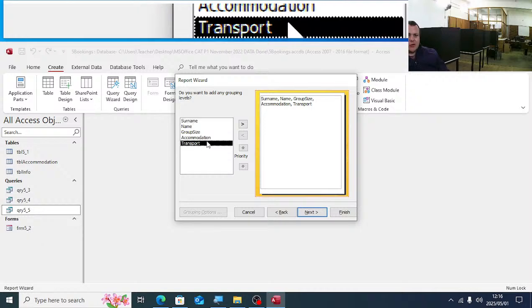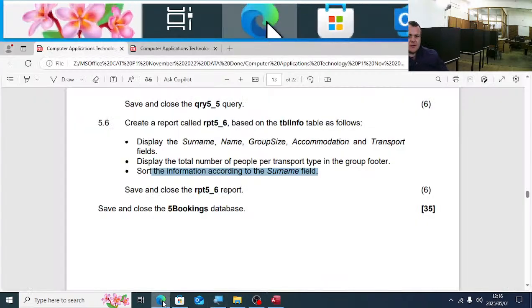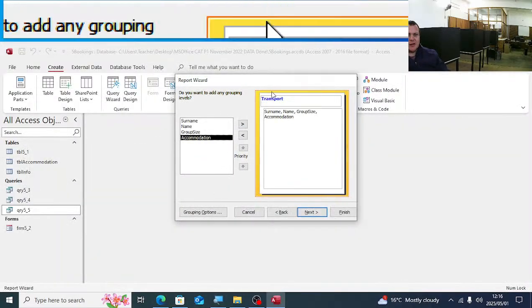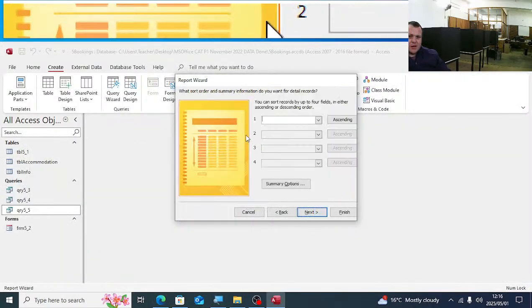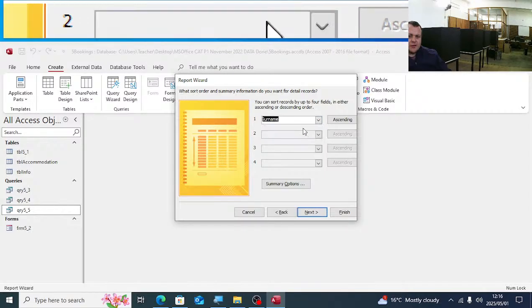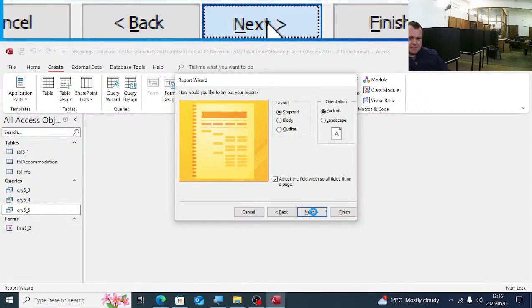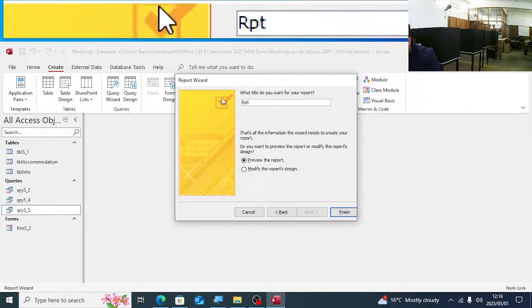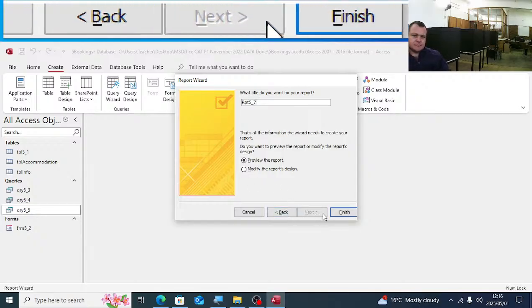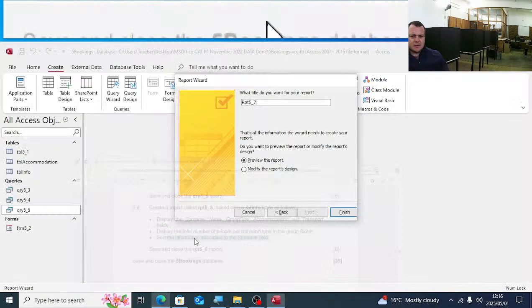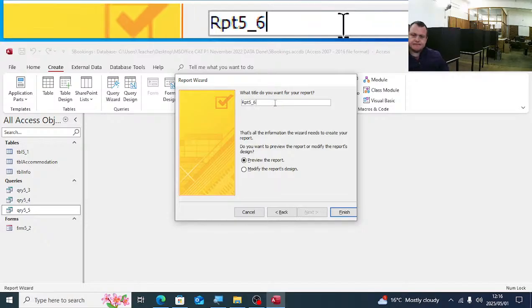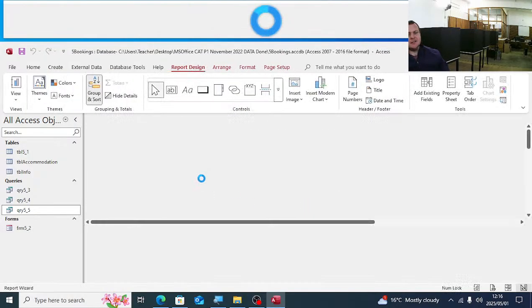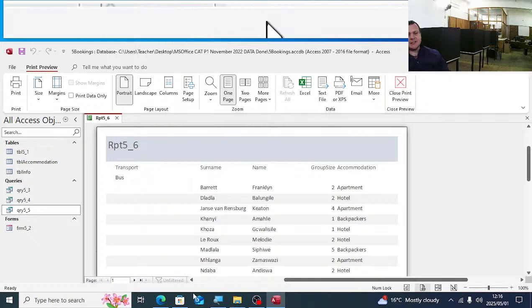We must group it according to... Display the total number of people per transport type. So we're going to group it according to transport. We're going to then sort it according to surname. And we're going to call it RPT 5_6, sorry. So what is nice again on this question, they actually tell you exactly what to do.